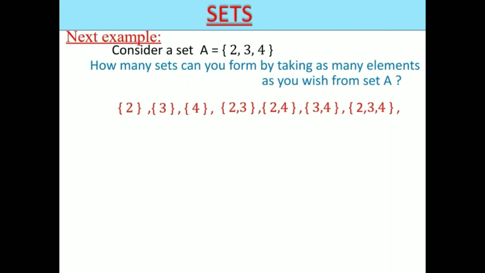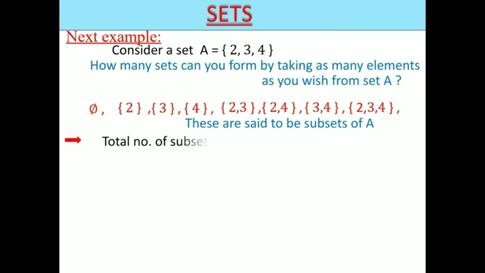Children, observe here, these sets are also said to be subsets of set A because every element of every set is present in set A. Along with these 7 subsets, an empty set phi is also one subset of set A. That's why we can say the total number of subsets of set A is 8.